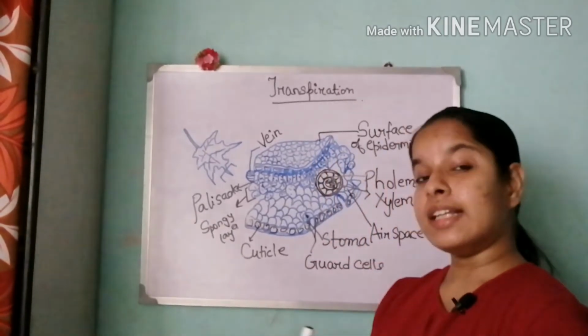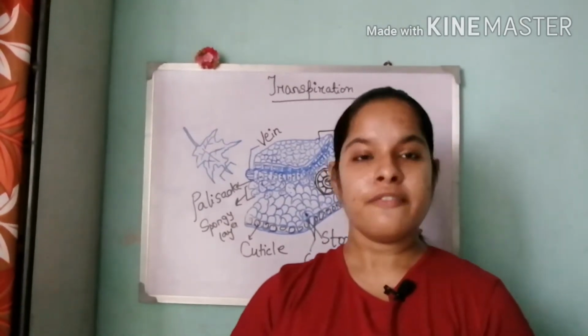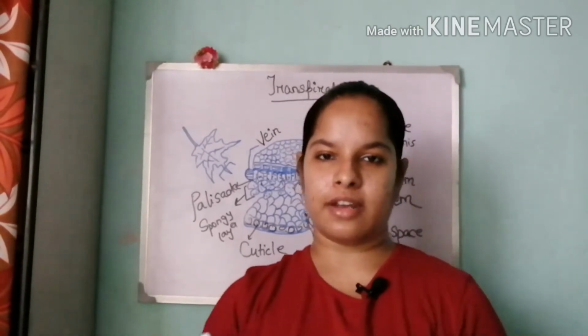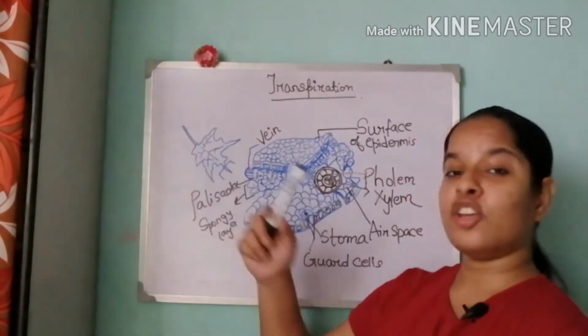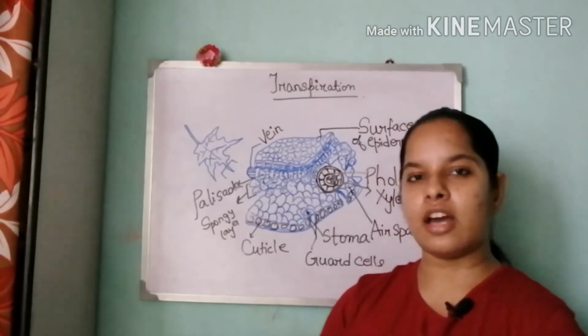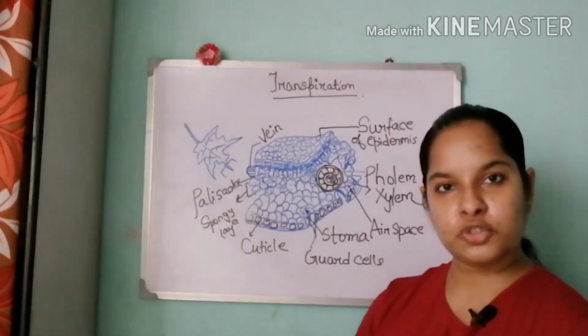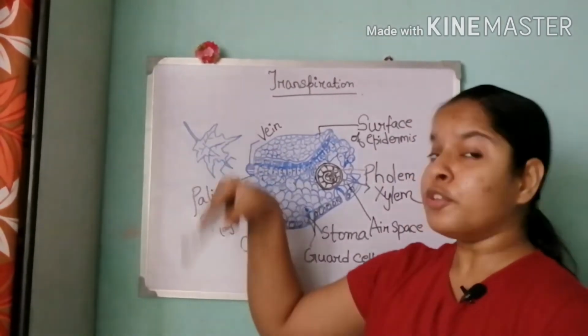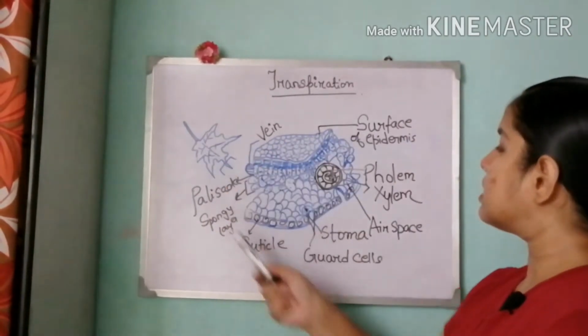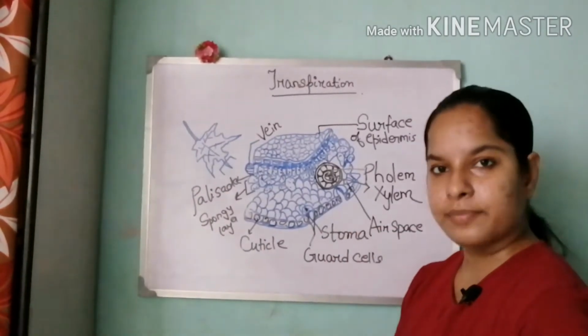Now we will see the modes of transpiration. We know the leaf has a large surface area. This large surface area of the leaf provides the maximum area for transpiration to occur. Now if we dive into the leaf structure, we will view the structure that the leaf has.